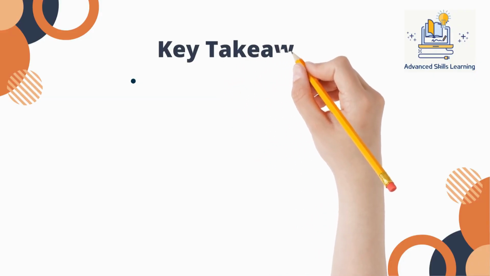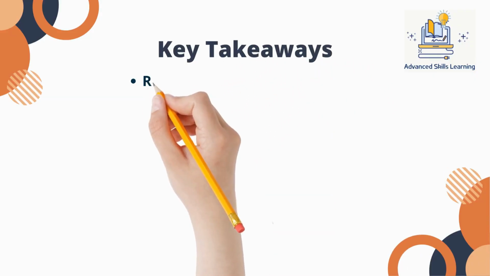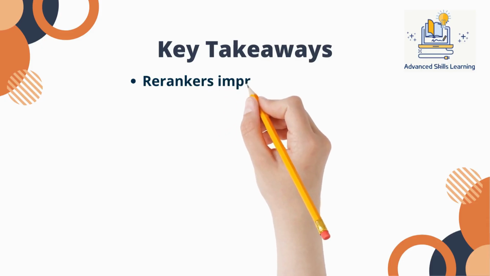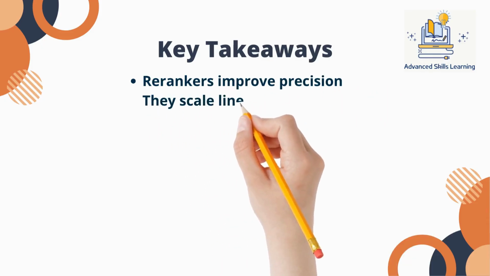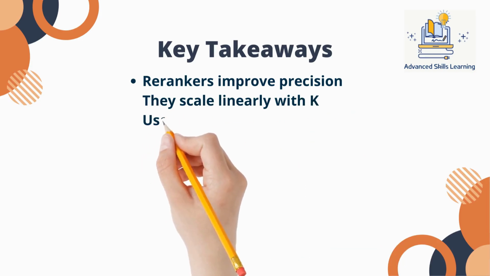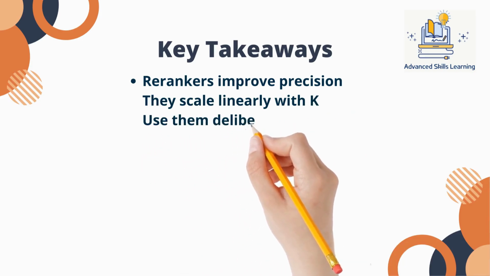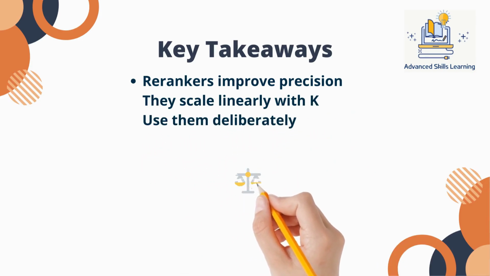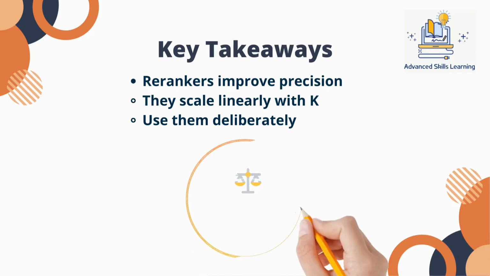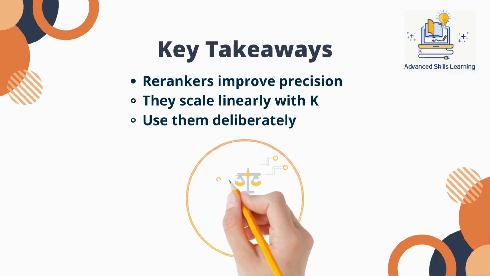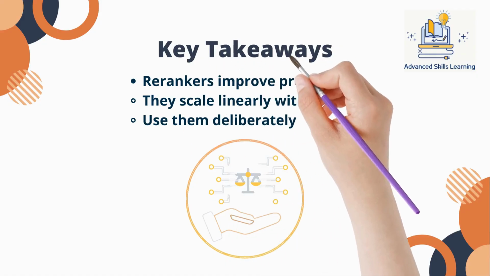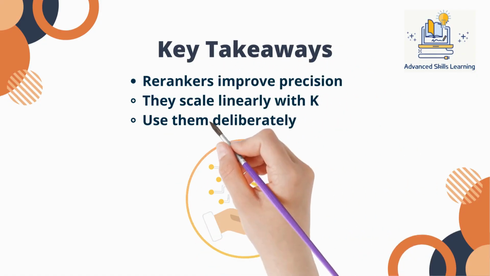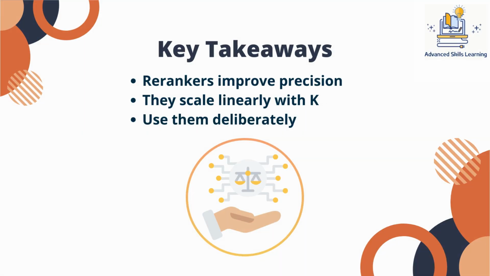Rerankers are precision tools, not default components. If you use them, measure their marginal gain in relevance versus their marginal cost in latency and infrastructure. If the gain is small, remove them. If the gain is critical, constrain them. Production Gen AI systems are not just about intelligence. They are about balance, precision versus speed, quality versus throughput, architecture versus convenience. Rerankers are powerful, but power without boundaries becomes a bottleneck. Design deliberately, measure rigorously, scale intentionally, and that's how Gen AI systems actually work.